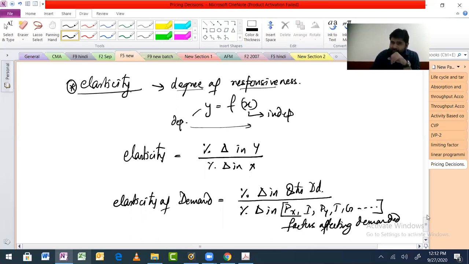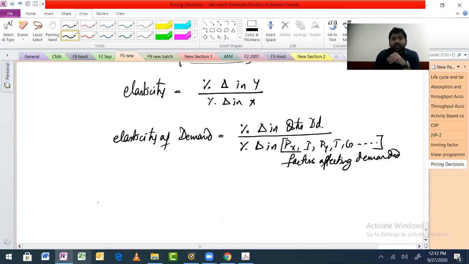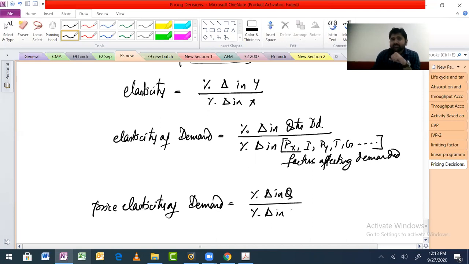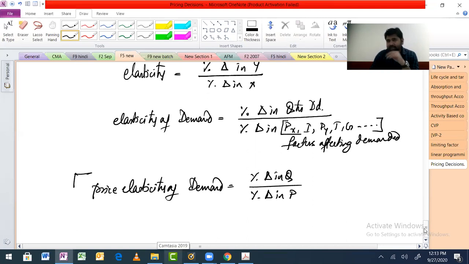Okay. Now, if I ask you, how do you calculate price elasticity of demand? Okay. Price elasticity of demand. Then your answer will be percentage change in quantity by percentage change in price. Are we fine with that? Yes. Again, our book had started from here. In the book, we have started from this point onwards. Fine. Why I'm saying this? Because, see, I like to connect the things.